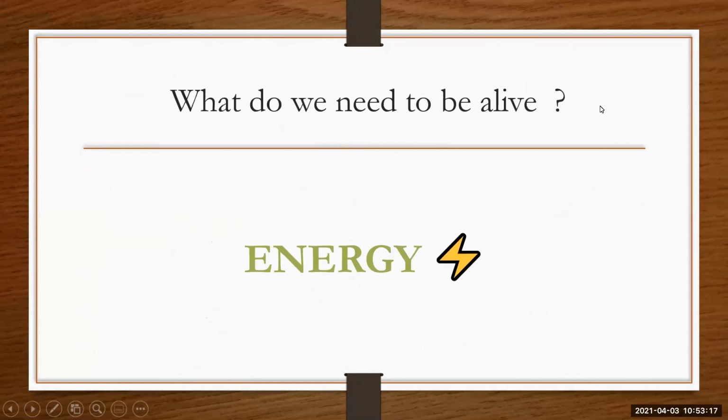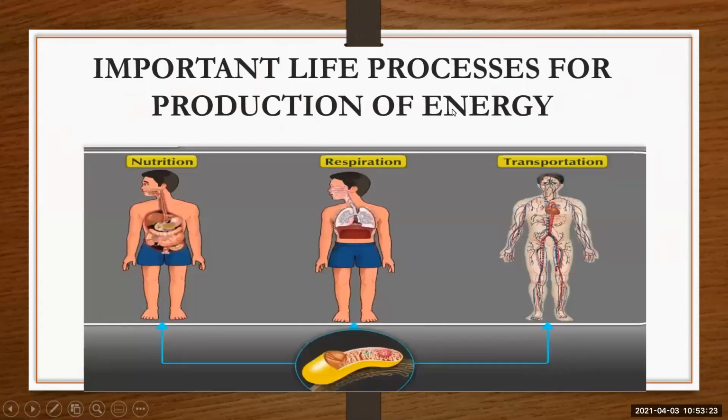Now, what do we need to be alive? To survive, we need energy. These are important life processes for the production of energy. Whenever we need energy, we eat food, and from that food we get energy, where three processes are important for its production: one is nutrition, second is respiration, third is transportation, which is done in the mitochondria, which helps to produce the energy.